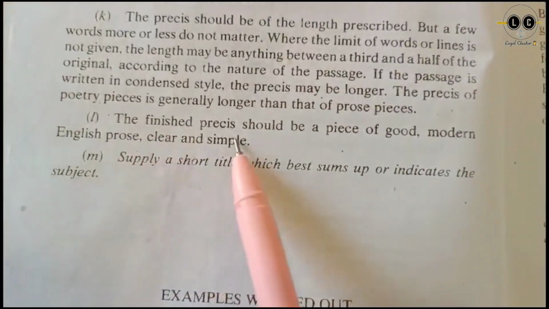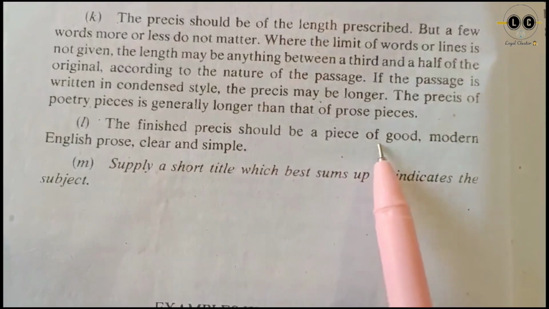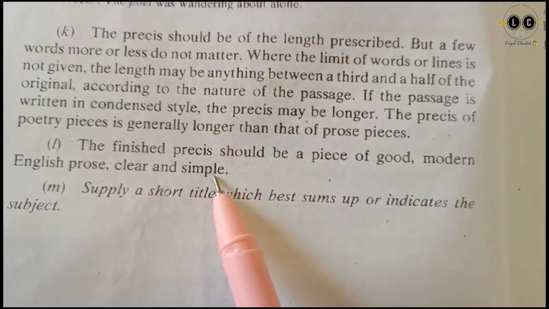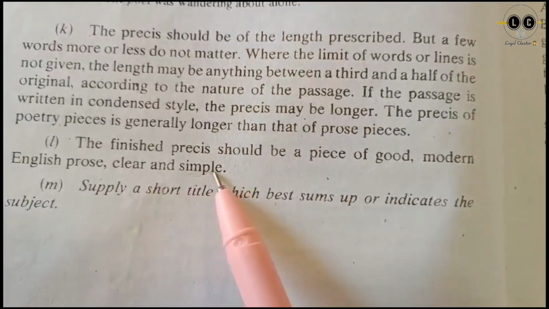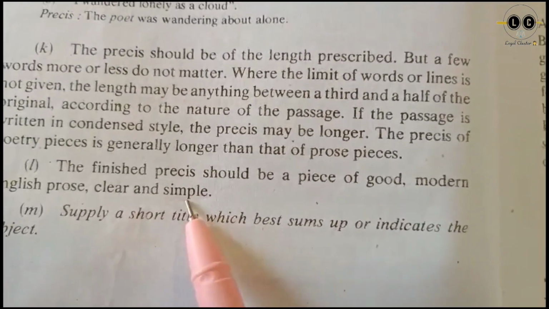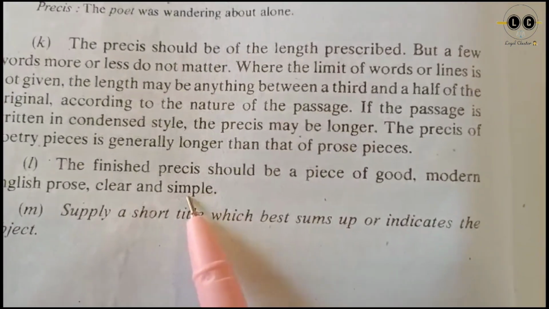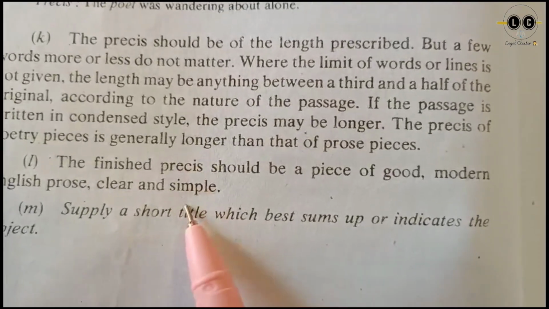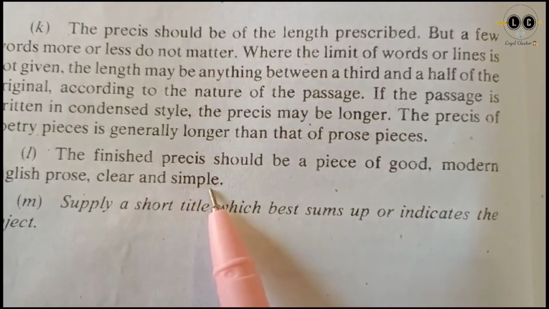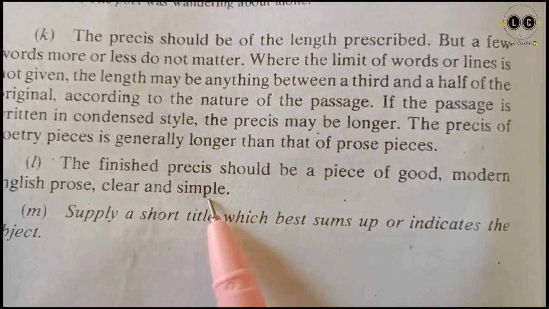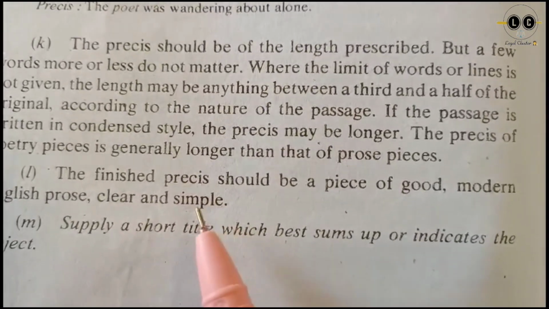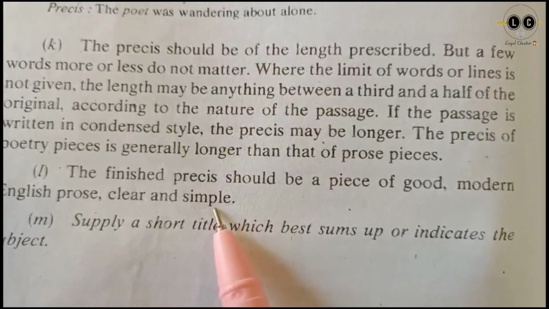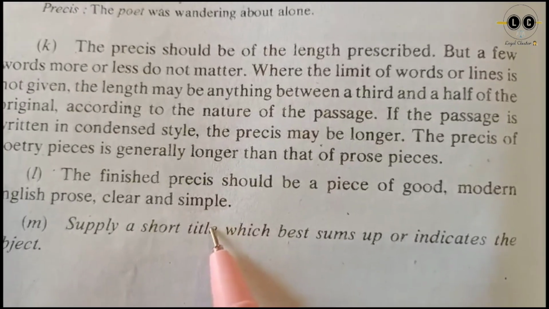The finished précis should be a piece of good modern English prose, clear and simple. This is the main word, simple. It should be simple. That means the words which you use in the précis should be simple words that can be understood by everyone. So that by reading the précis, we can make out the main meaning of the given summary or the paragraph.